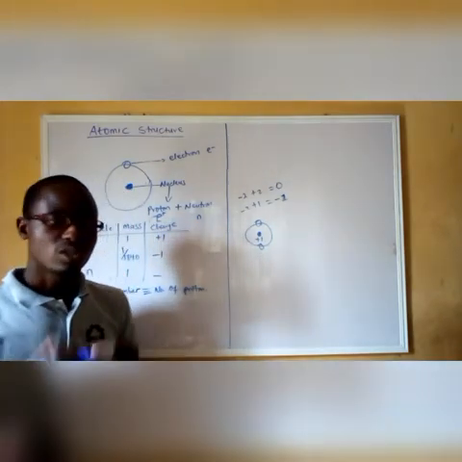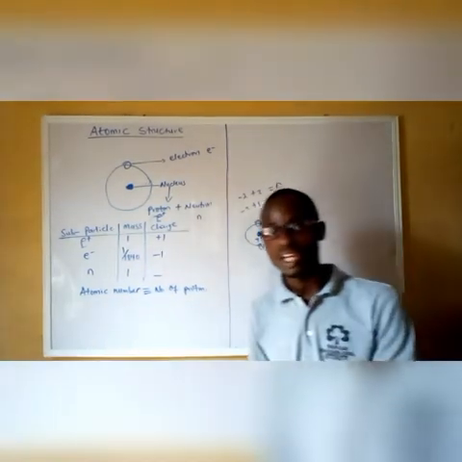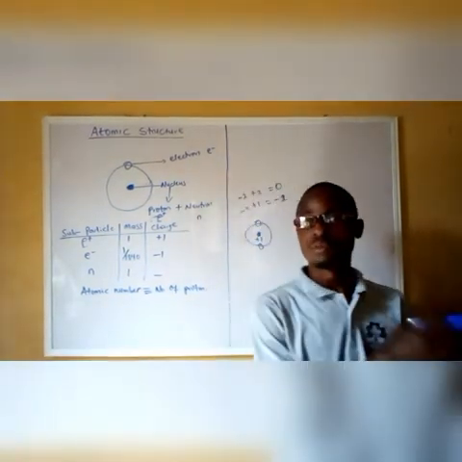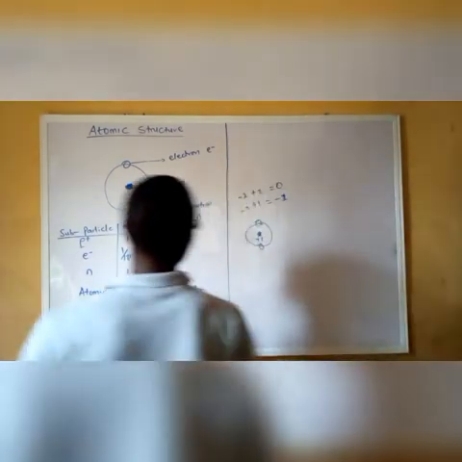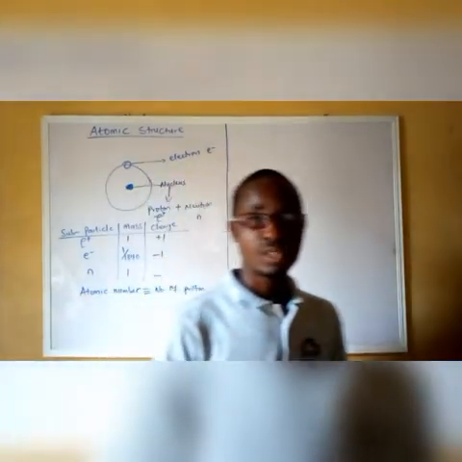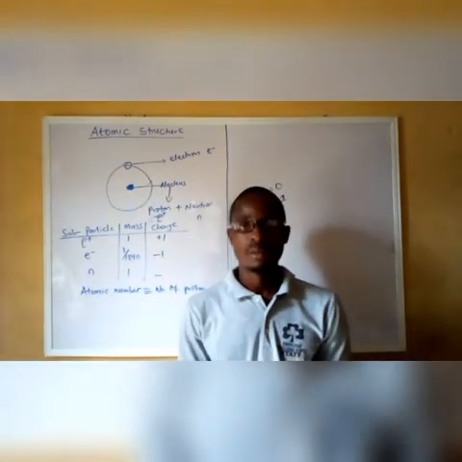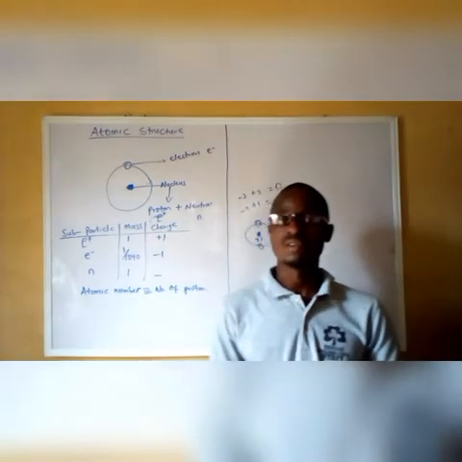So an atom must have an equal number of electrons and protons. The number of protons inside the nucleus must be equal to the number of electrons outside the nucleus. At the same time, the number of neutrons does not have anything to do with the charge, but it contributes along with the number of protons to the mass of the atom.